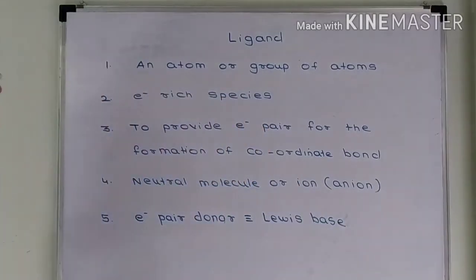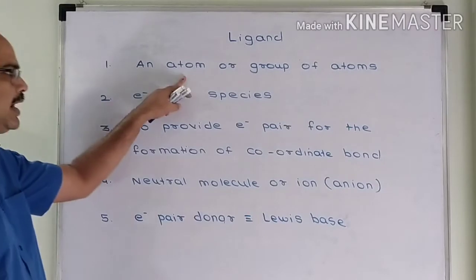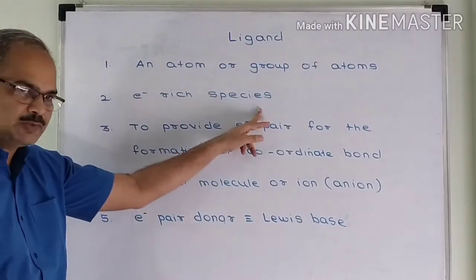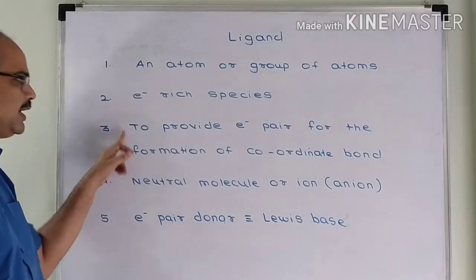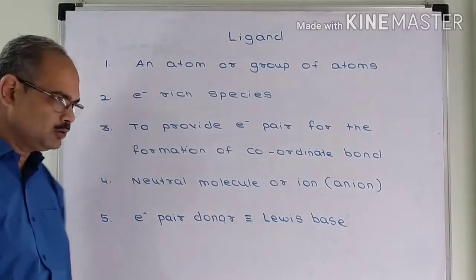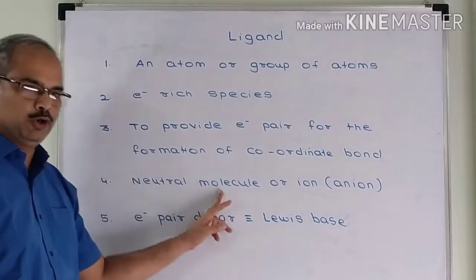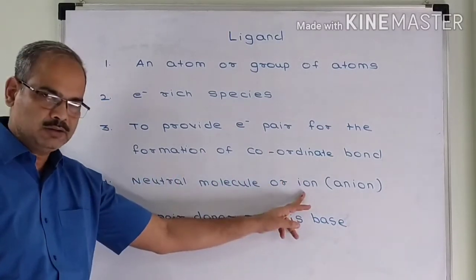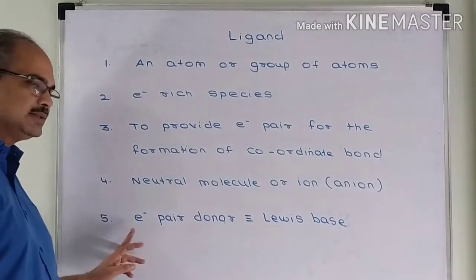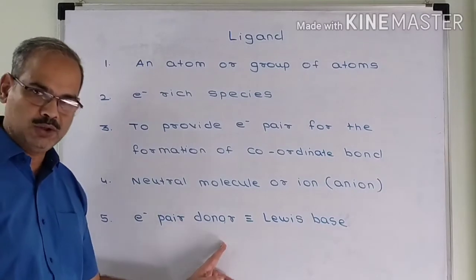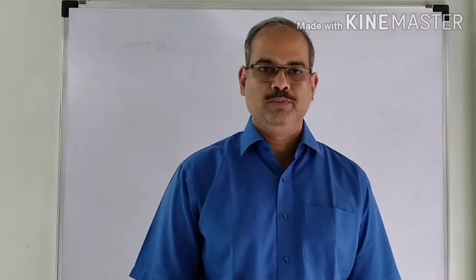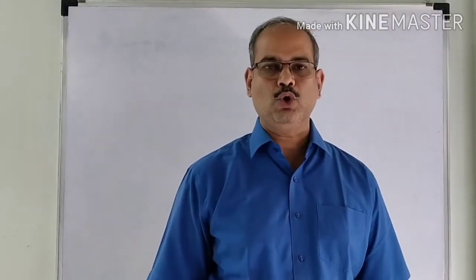I repeat again, ligand can be a single atom or group of atoms. Ligand is an electron-rich species. The role of ligand is to provide an electron pair for the formation of coordinate bond. Ligand can be a neutral molecule or an ion, which is specifically an anion. Since it is an electron pair donor, it is a Lewis base. As I told you, ligand is a single atom or group of atoms.